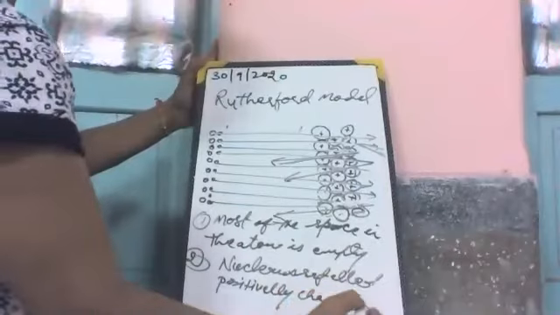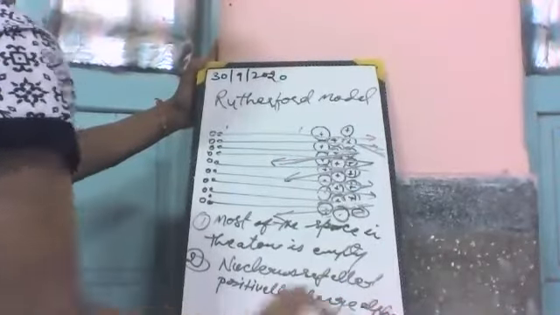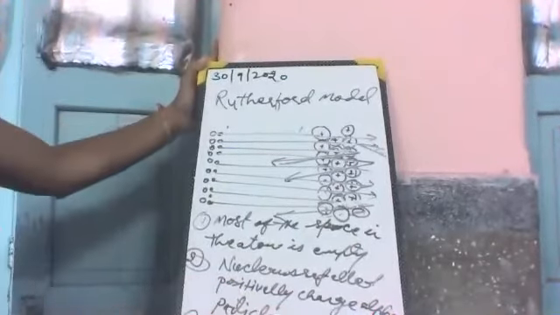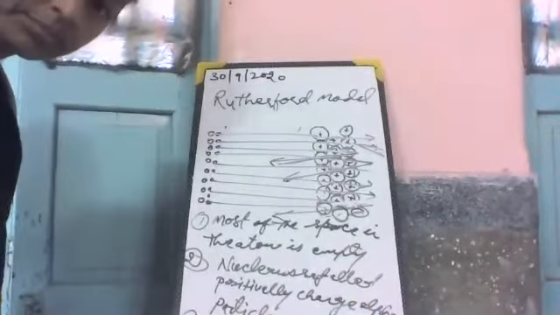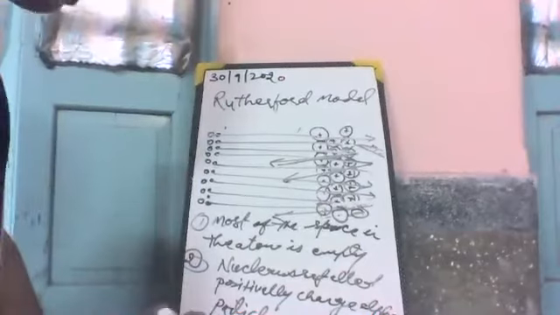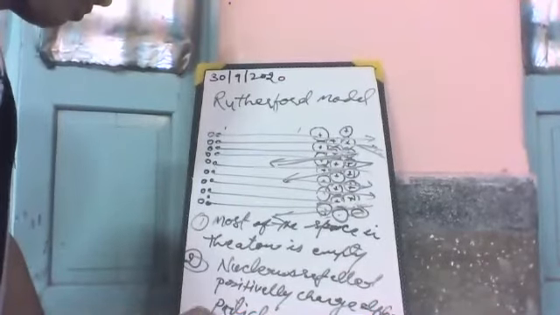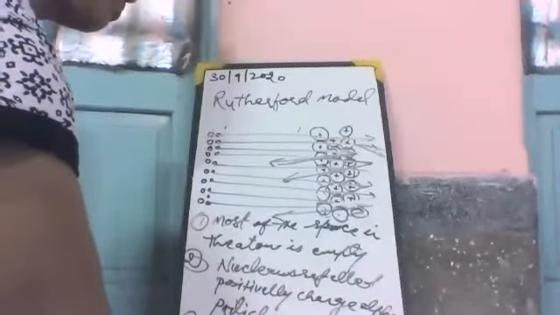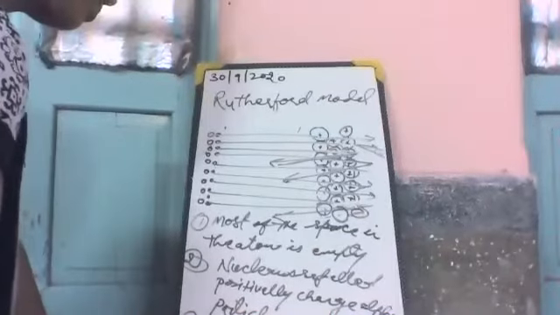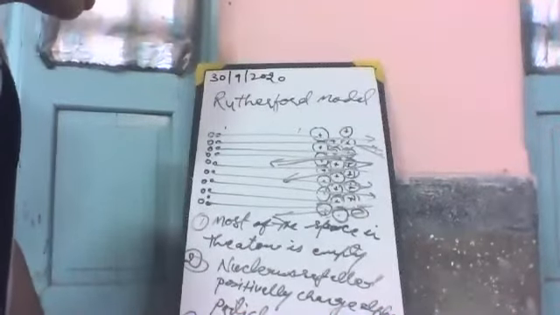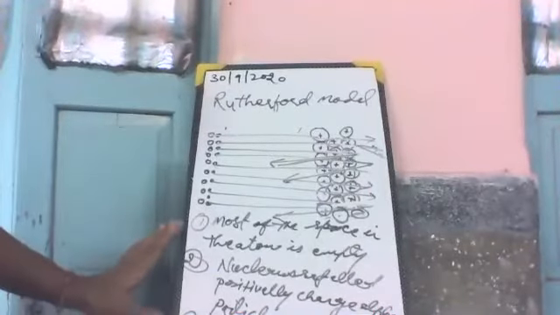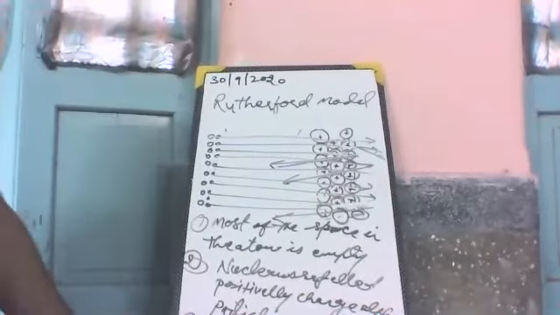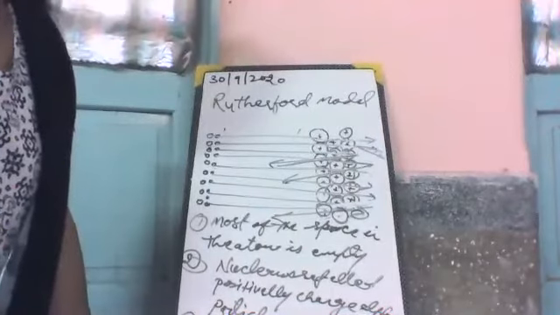Positively charged alpha particle. Then nucleus is hard and dense. These are the observations he found with this gold foil experiment.